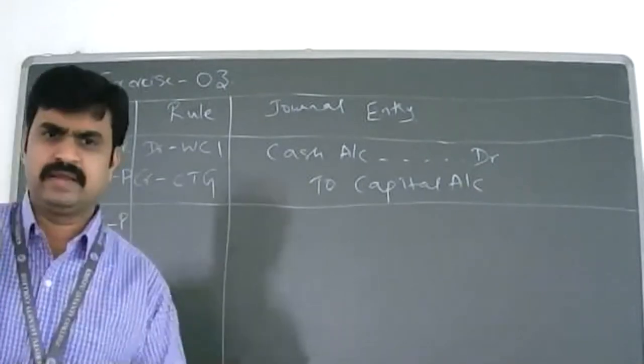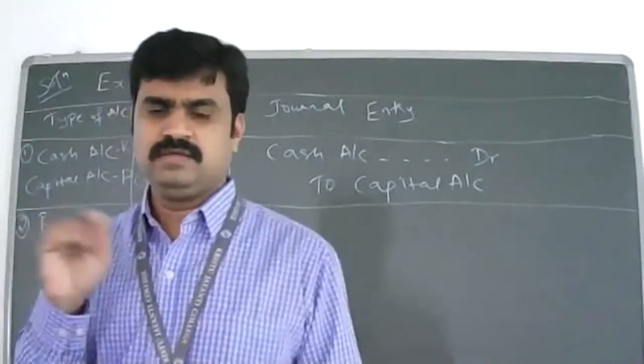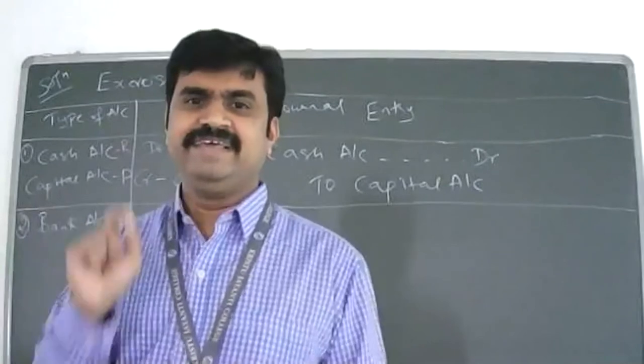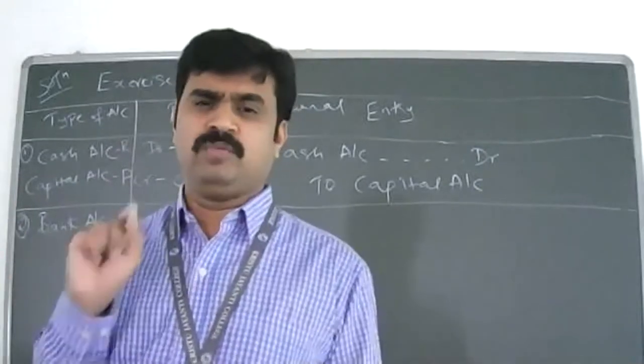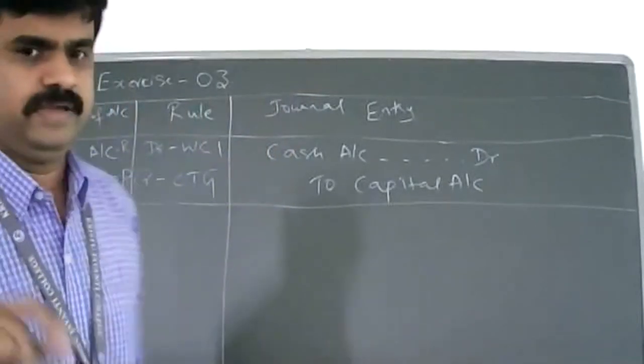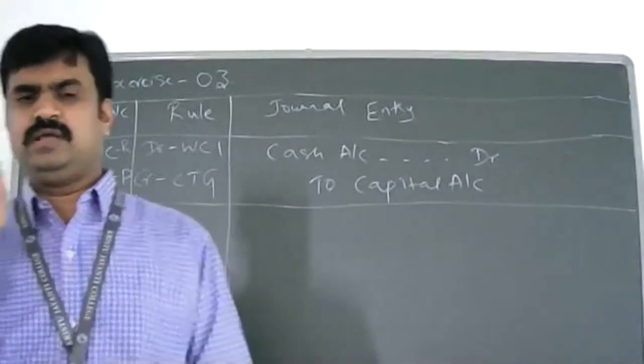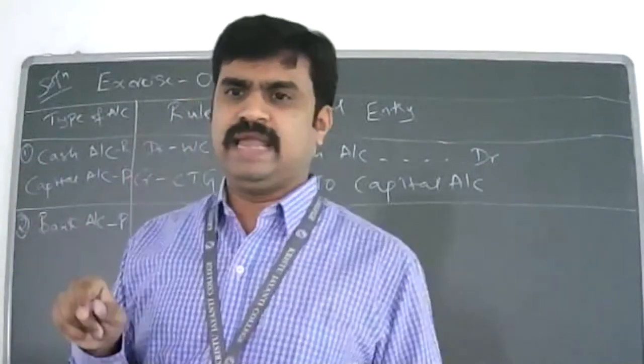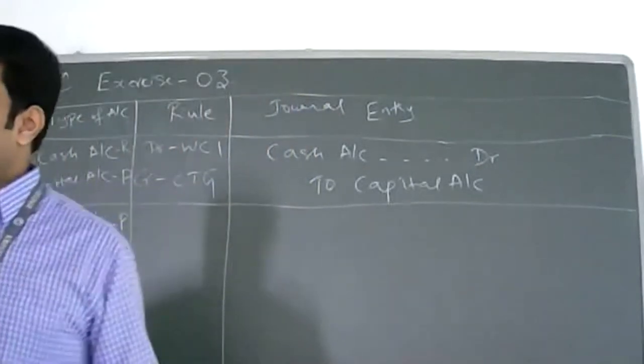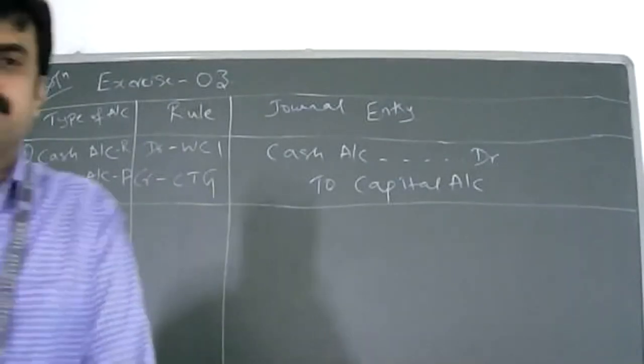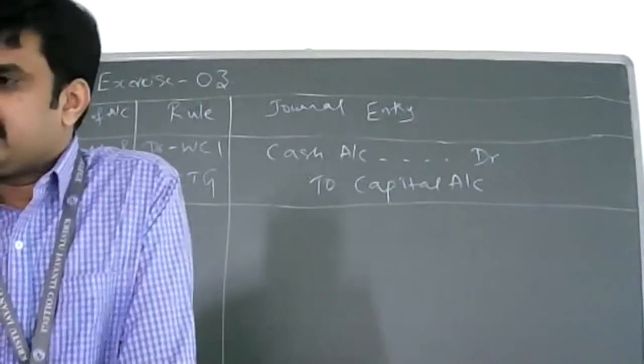Now I think it will be very, very clear. I have done 2 exercises for you to understand whether it's personal, real, nominal. Now nobody should make a mistake. If you're making mistakes, that means you're not concentrating during the class hour. Next, what account can I see in this transaction? Cash account. Cash is written.